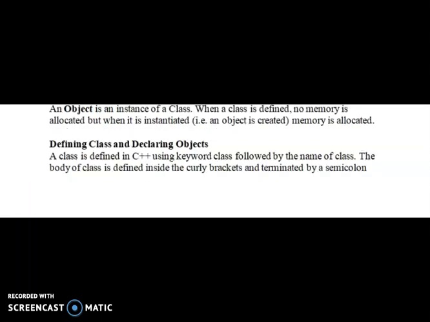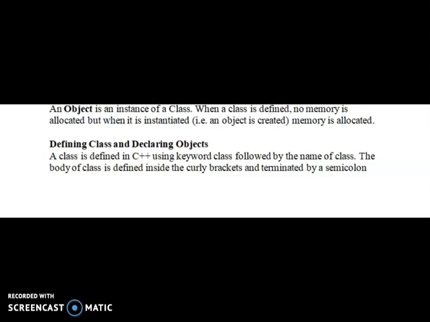What is an object? An object is an instance of a class. When a class is defined, no memory is allocated, but when it is instantiated, that is, an object is created, memory is allocated. Next, defining a class and declaring the object.